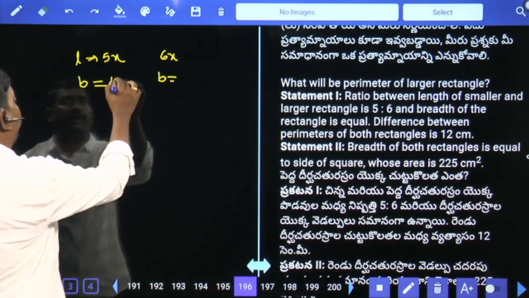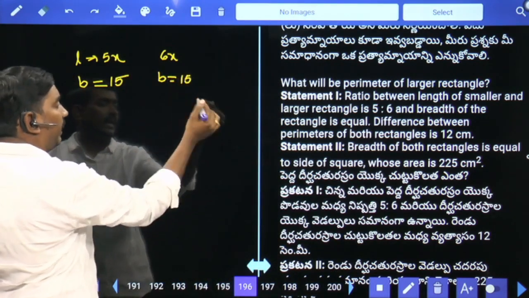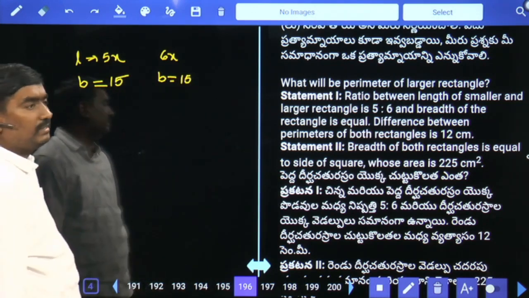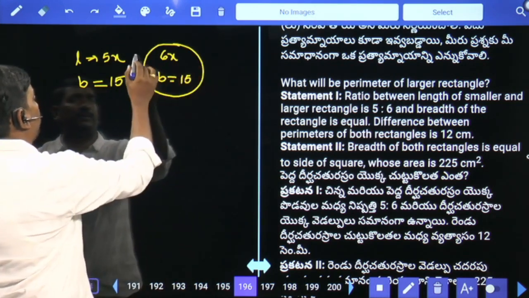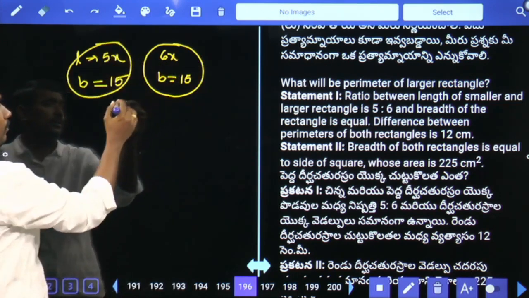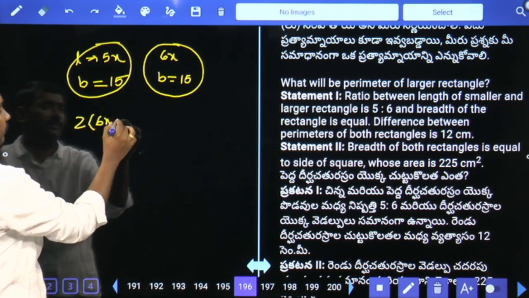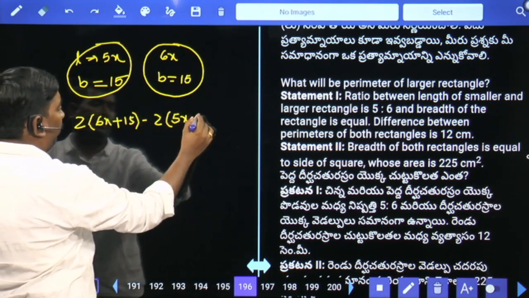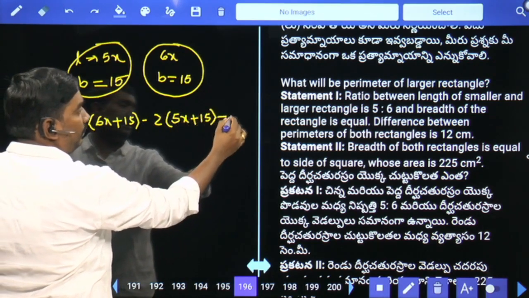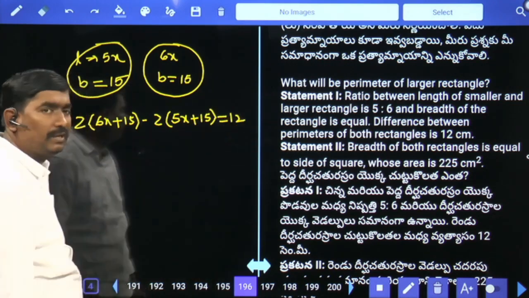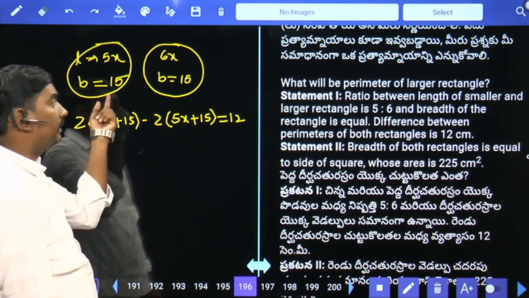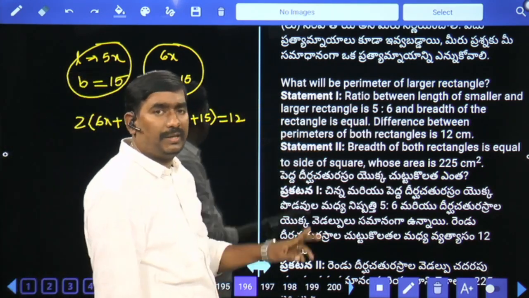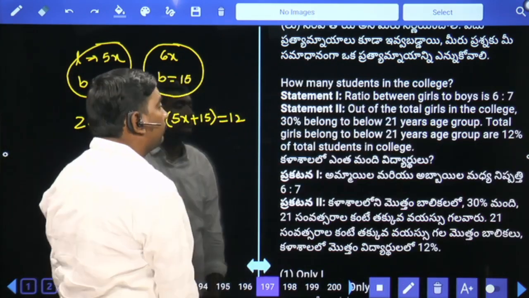So B is also 15. Again from the first statement, the difference between the perimeters of both the rectangles is 12. Perimeter means 2 of L plus B. 2 of 6x plus 15 minus 2 of 5x plus 15 is equal to 12 centimeters. From this you can find the x value, then you can know length and breadth. We can say what the perimeter is also. So by combining 1 and 2 together, we can say the answer.